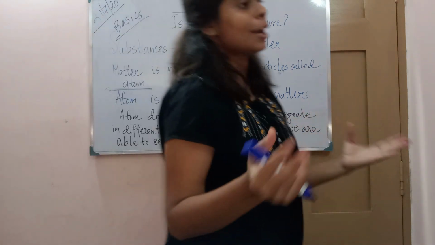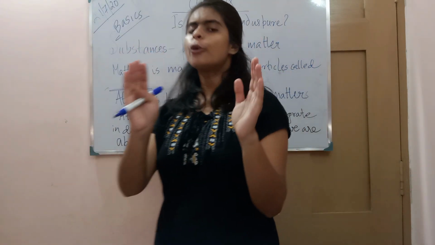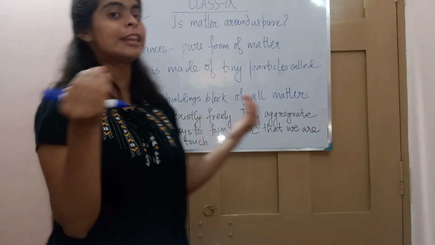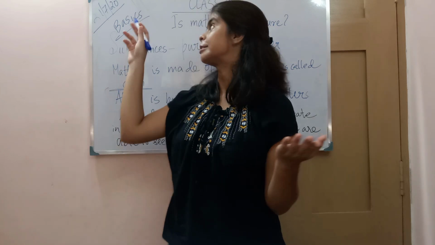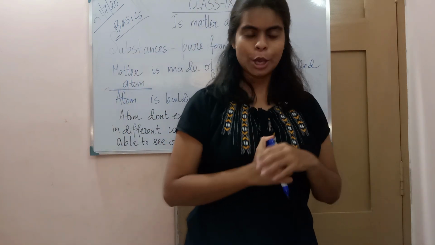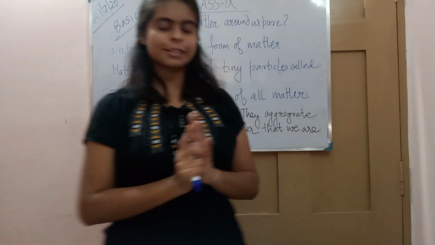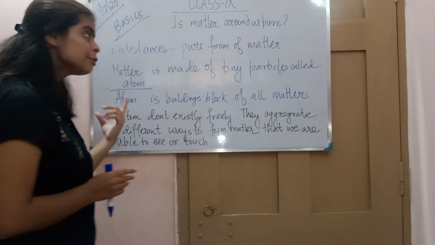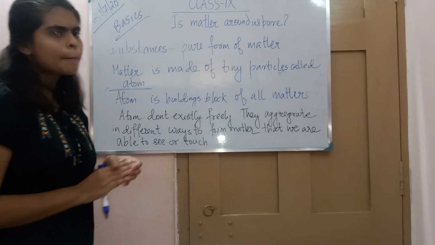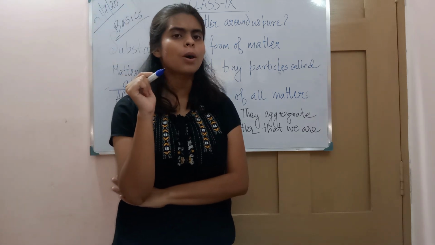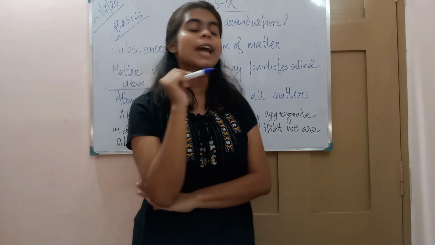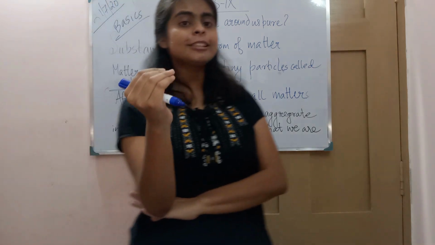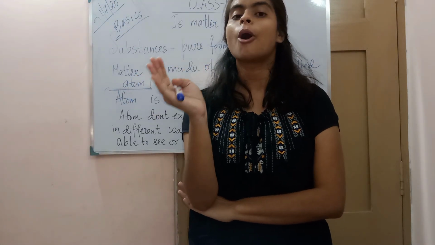So now let's understand what an element and a compound are. But before going into details, to understand what elements and compounds are, we have to know some basics. We know a substance is a pure form of matter, and this matter is made up of tiny particles. Do you know what these tiny particles are called? These tiny particles are called atoms. In a better way, we can say the atom is the building block of all matter.